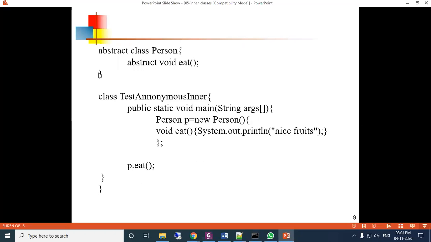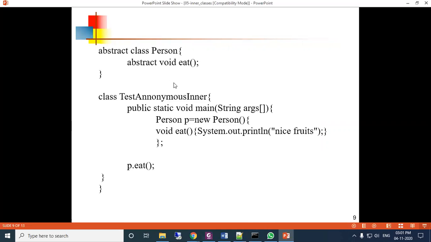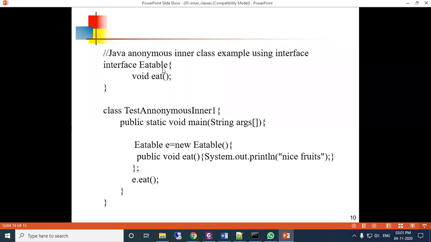So in the previous program, here we have used an abstract class. Now we just change it. Instead of an abstract class, we create an interface. An interface is also just like an abstract class, but an abstract class can have concrete methods, but an interface does not have any method body. So interface always depends upon others. So interface Eatable is the interface name, and inside that void eat is there. Just see here, only this abstract word is not there, and interface is directly written here.